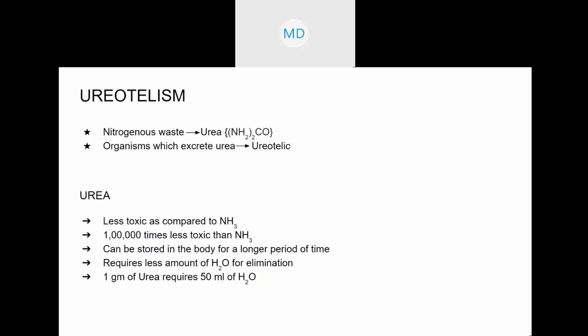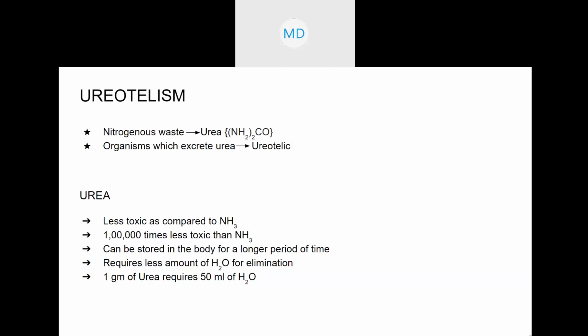See, earlier I gave an example, right? That human beings, it can be stored in the body for a longer period of time. I am going to give you an example. Human urea elimination is through urine, through urination. Human beings don't go for urination each and every minute, right? You go for urination a maximum of 4 or 5 times a day, which means it can be stored in the body for long.